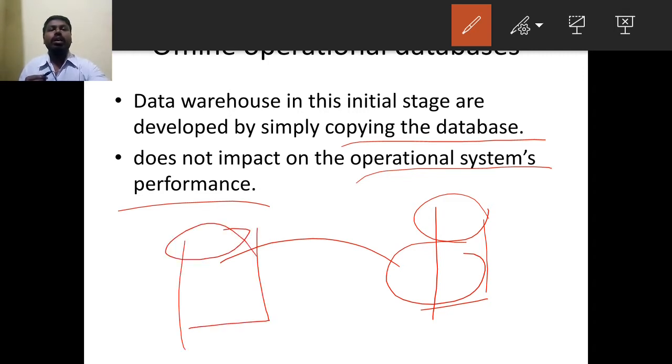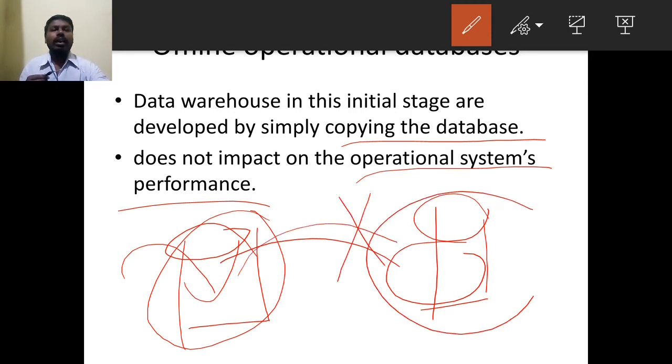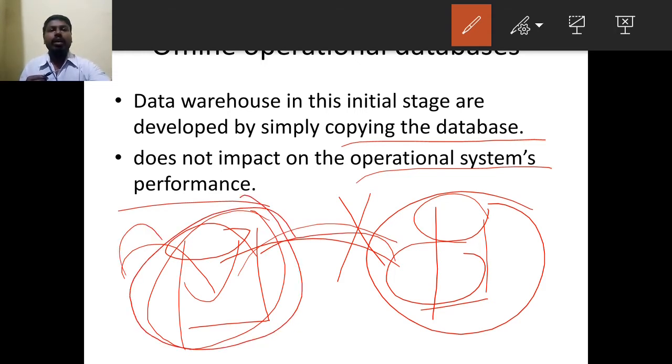This is the new database for the initial purpose. If I make any changes in this database, it will not be reflected in the original database. So this is the initial stage. During development, they copy some operational data and do some operations, and any operation or performance work you do will not affect the original database.